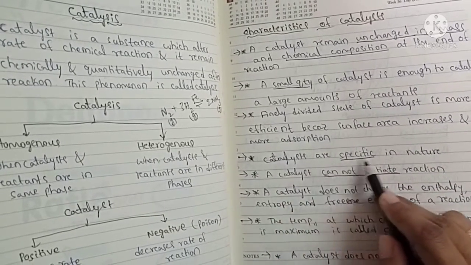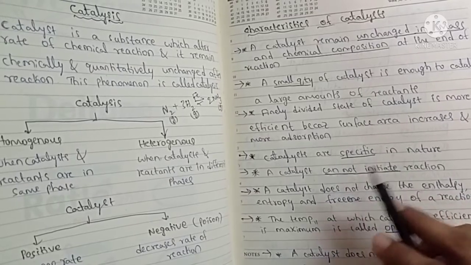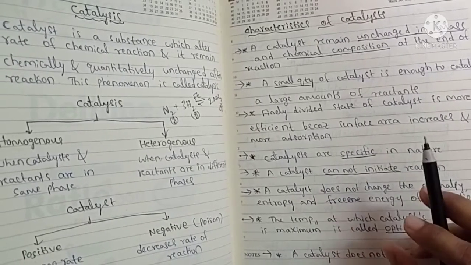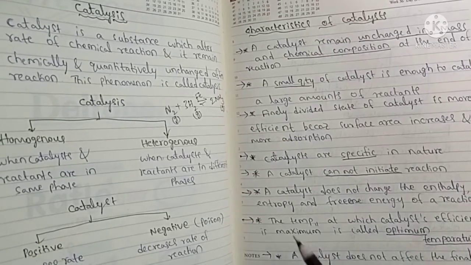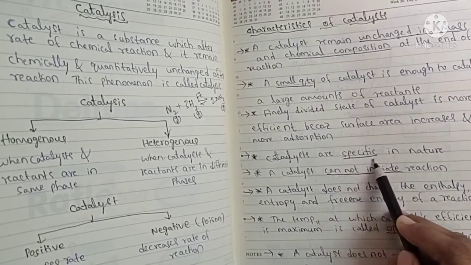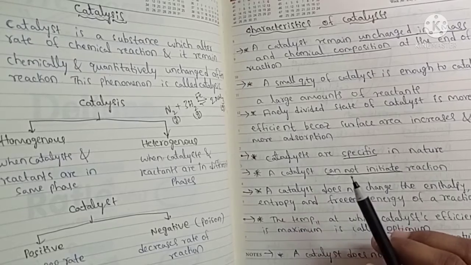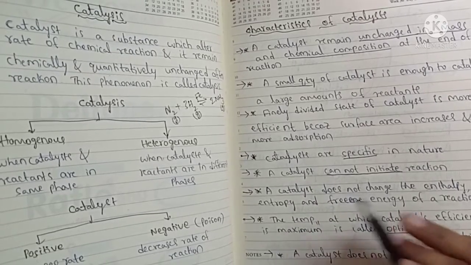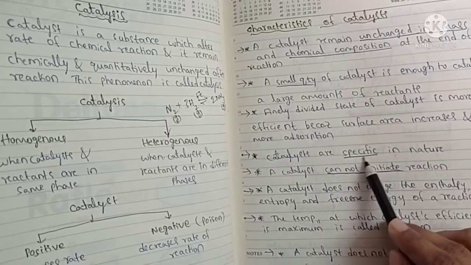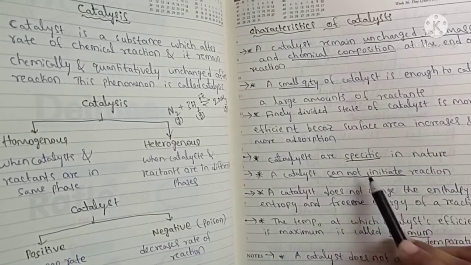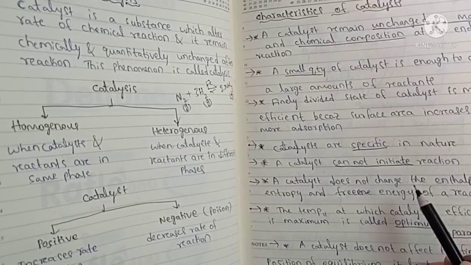Catalysts are specific in nature. A particular catalyst increases the rate of a particular reaction. So there is specificity in the nature of the catalyst. A catalyst can catalyze only a particular reaction. That is the specific nature. A catalyst cannot initiate a reaction.